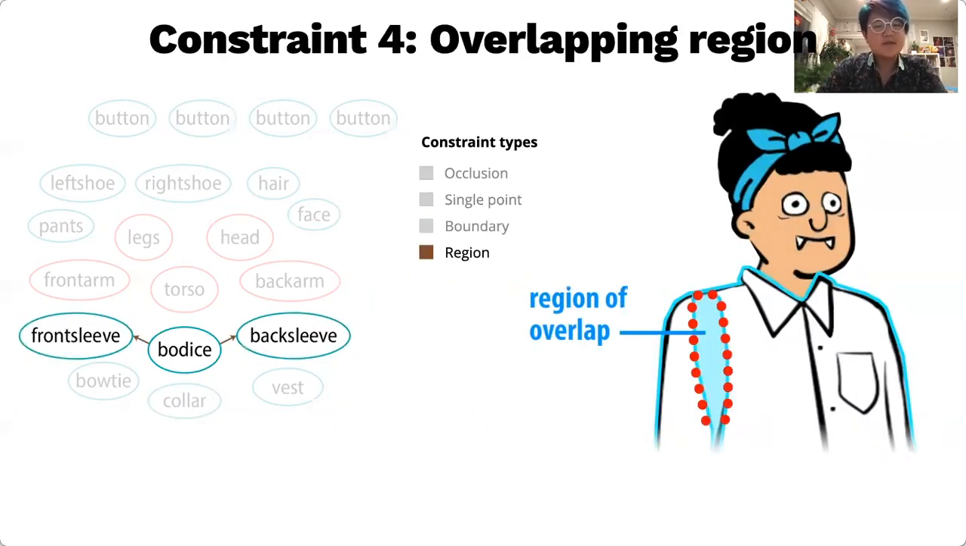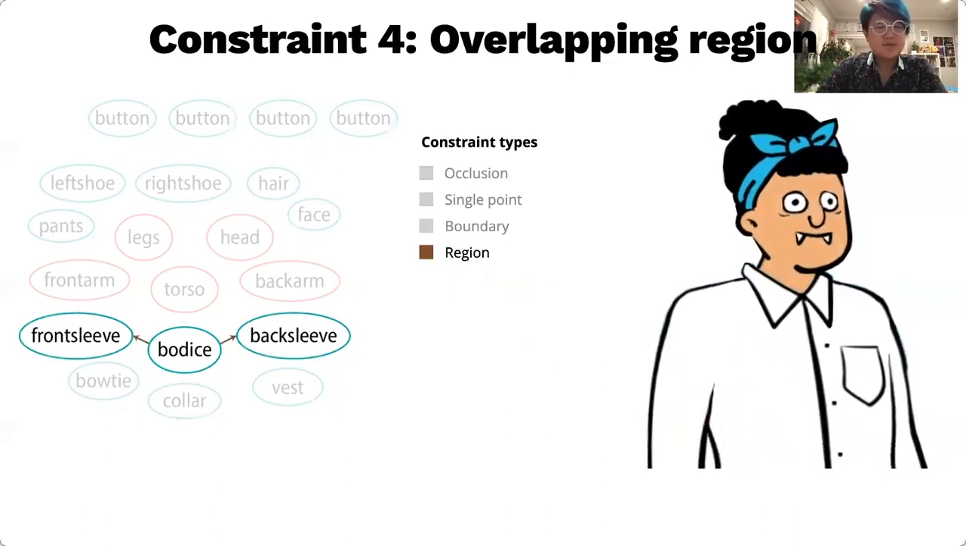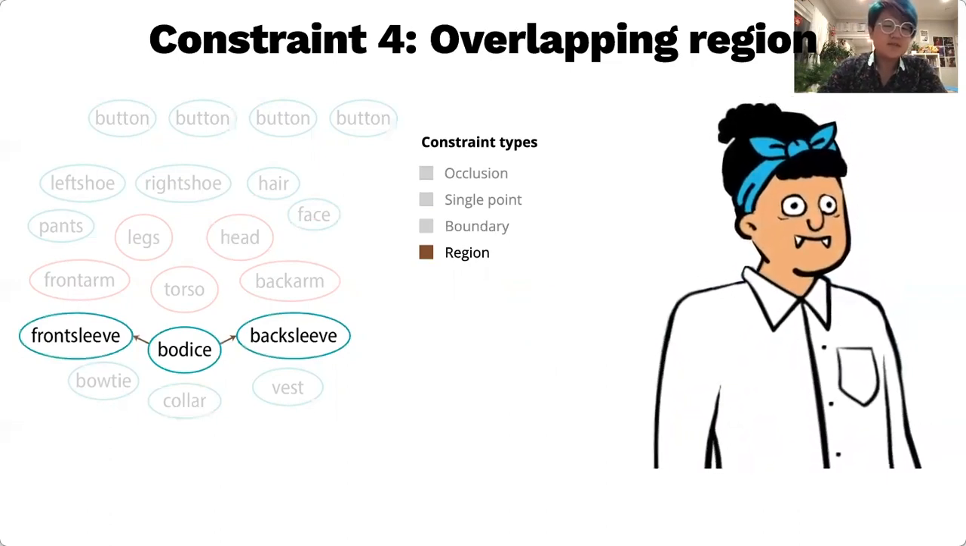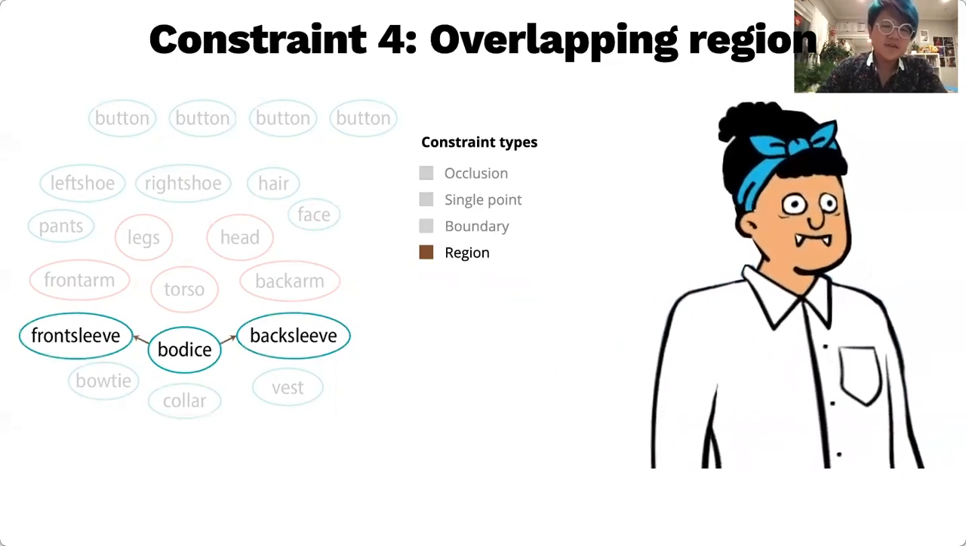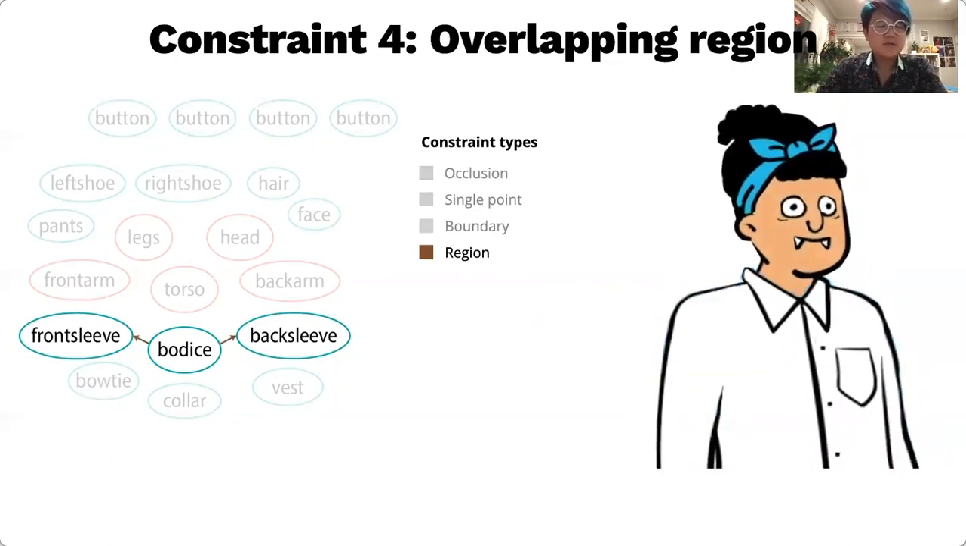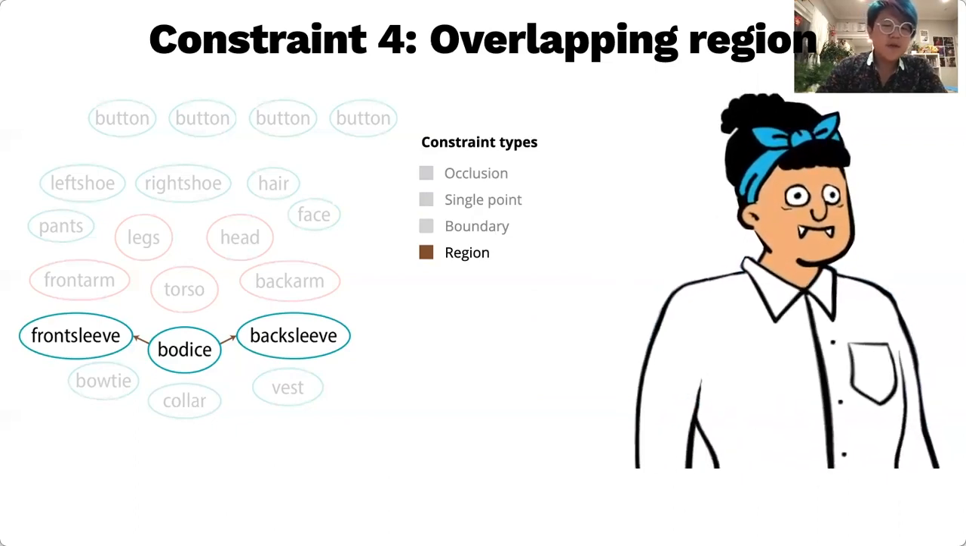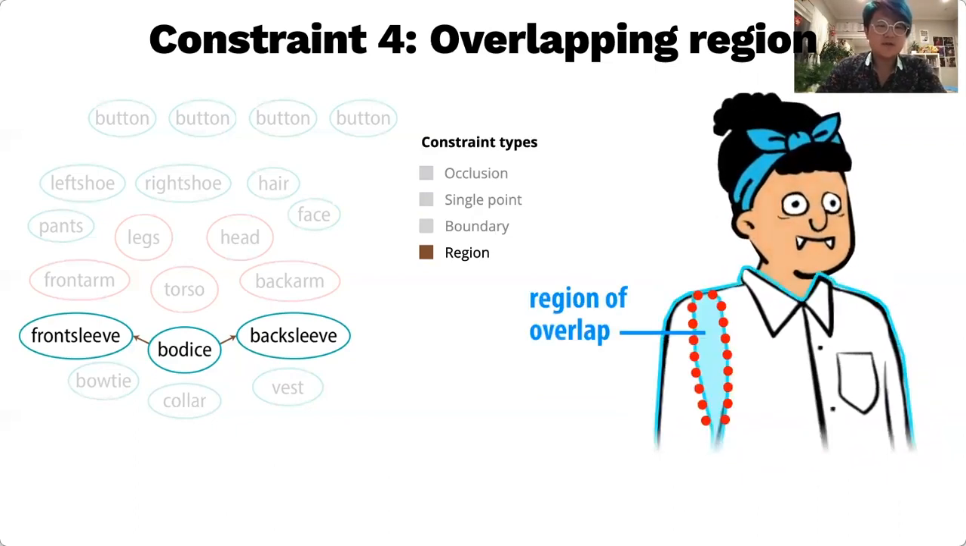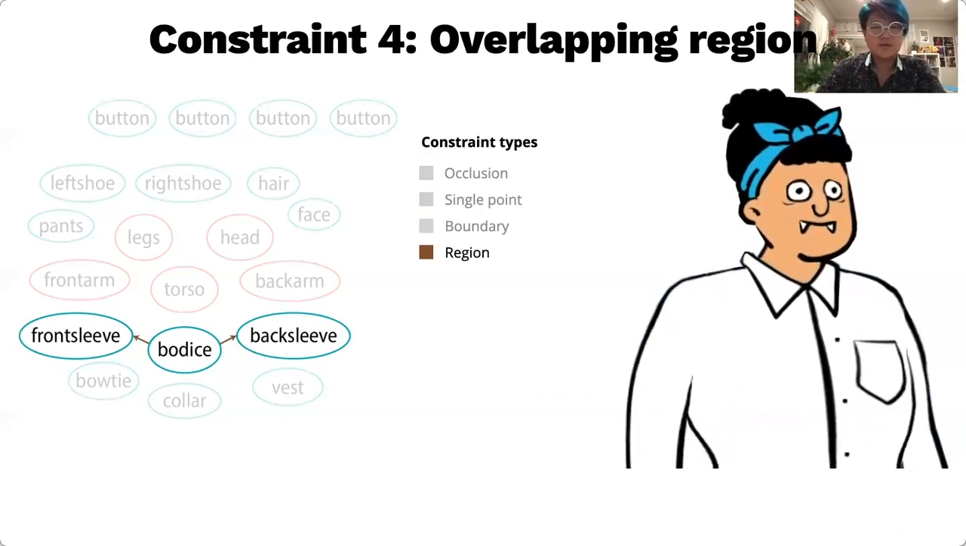Finally, there are cases where the entire region of overlap between two accessory layers should remain overlapping after deformation. For example, the sleeves and the bodice of the shirt here. To preserve this overlap, we apply a constraint that pins the layers together along the entire boundary of the overlapping region. And to prevent over-constraining our character, we only place pins around the regions near where the parent body parts attach to each other. So here, where the arm meets the torso at the shoulder and nowhere else.